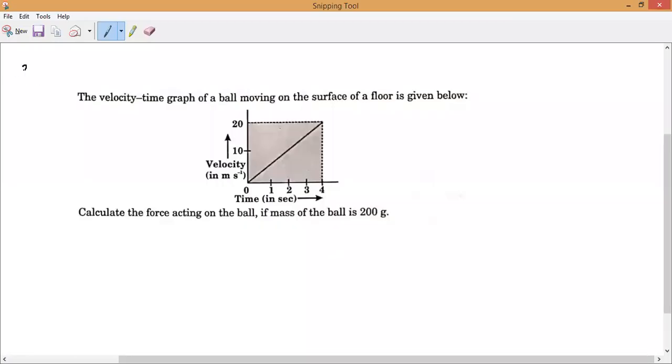Next, write the third question. This is the third question. Everybody write the question neatly so that I can discuss it. Do it fast. This is a very, very important question. In your future, the questions will always be like this, from the graph.